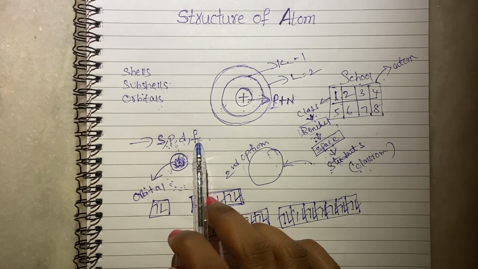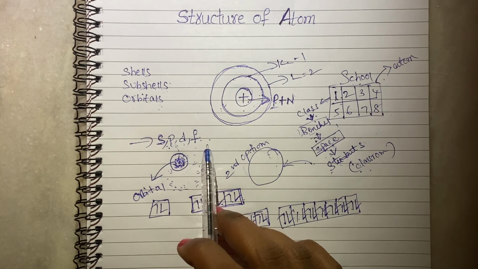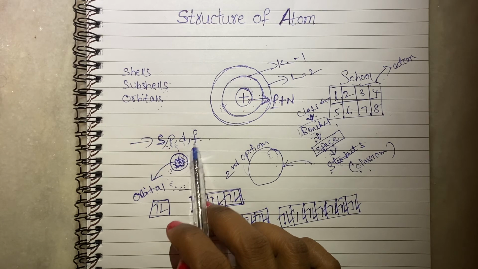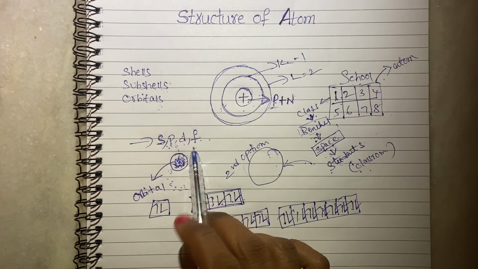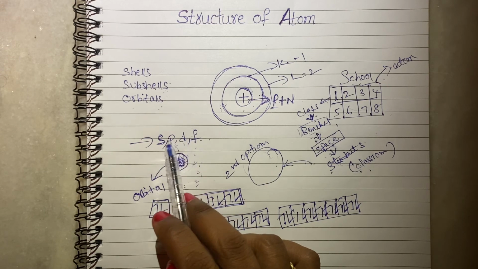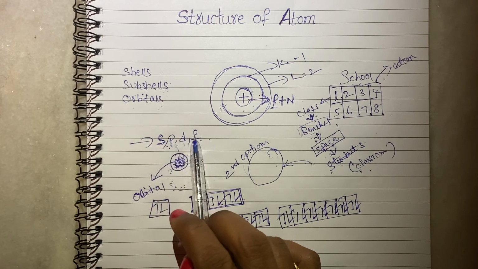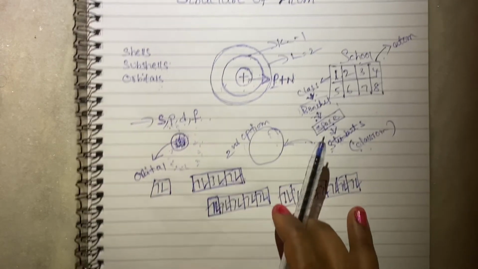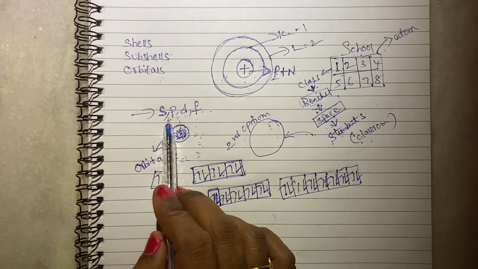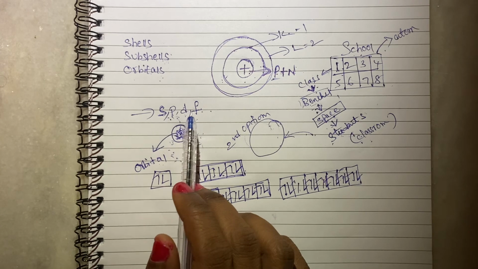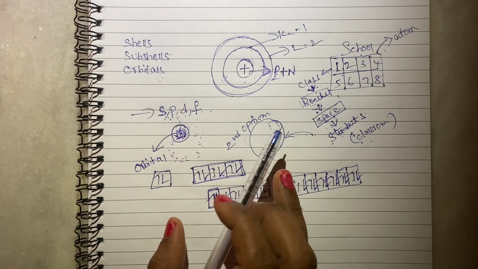F means fundamental. Fundamental means it's very important. It is the base of all the remaining ones. If you compare with the remaining three, this is the fundamental. Okay. So now you tell the names. S means sharp, P means principal, D means diffuse, F means fundamental.